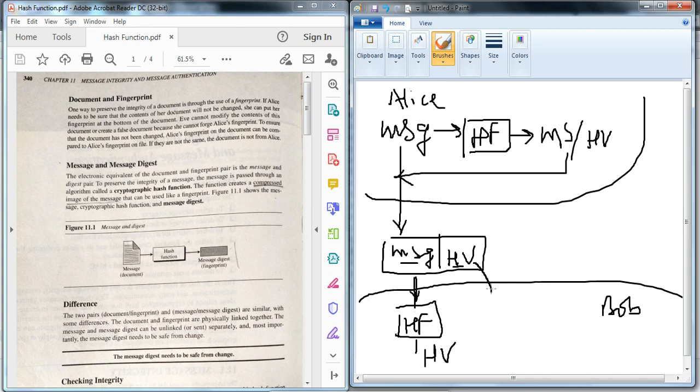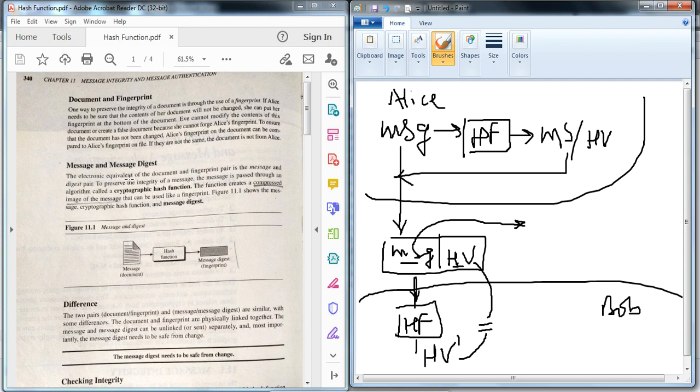Now there is the received hash value and the newly generated hash value. If both are equal, then we can say that the message is not modified, and message integrity is maintained.